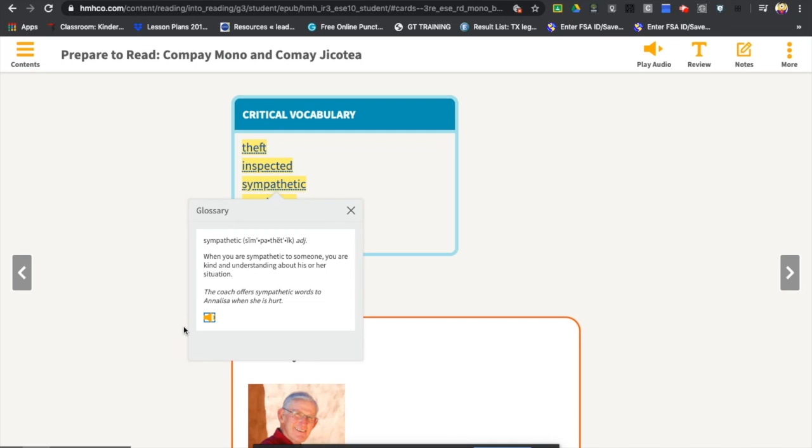Okay, for some reason it's not reading it, so I'm going to go ahead and read it. Hopefully it's not going to read it later.